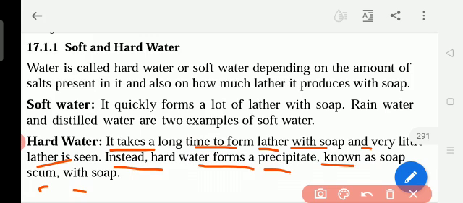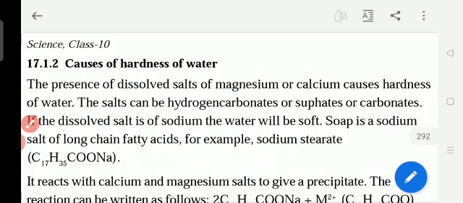Without getting the lather. Okay, if we get white color bubbles, it is called lather. If we get more lather, it is called soft water. Soft water, for example, distilled water and rain water. Hard water means when we get the white precipitate, known as soap scum, and very little lather we can see, it is called hard water.